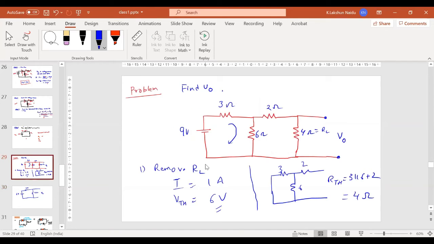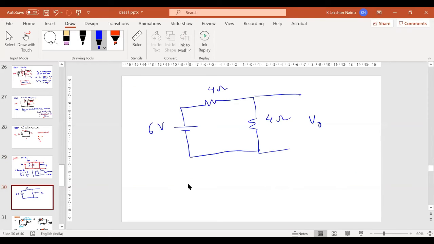Is this clear now, sir? Is it 2, sir? Why are you asking us to tell the answer, whether it is 2 or 4? I have not calculated. It's like both are in series. So what is the current first? 6 by 8? 3 by 4. 6 by 8. Yeah, 0.75 is the current.